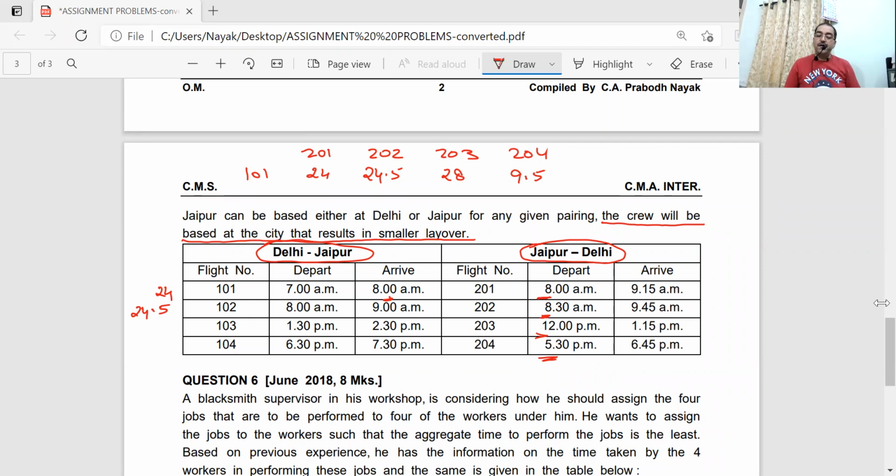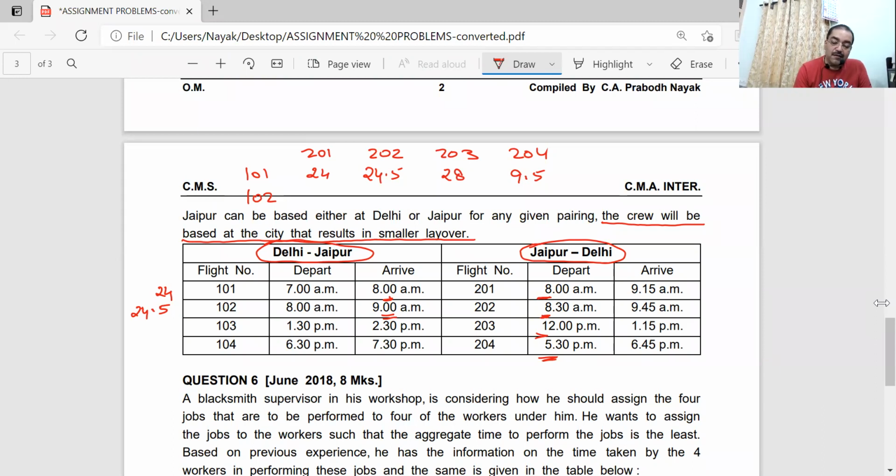So I will prepare the first table for all the pilots starting from Delhi. I will take 102 now. This is my first table I'm preparing. 102 with 201. See, the 102 pilot reaches at 9 o'clock. Can he take the 201 flight on the same day? No. He has to take it the next day. Next day means from 9 o'clock today to 8 o'clock tomorrow. How many hours? Oh, how 25 hours?